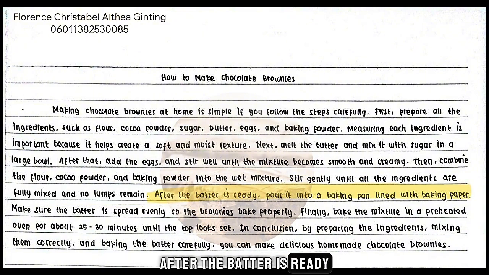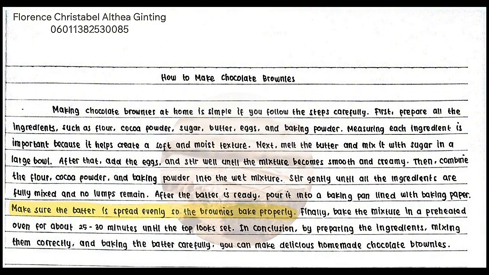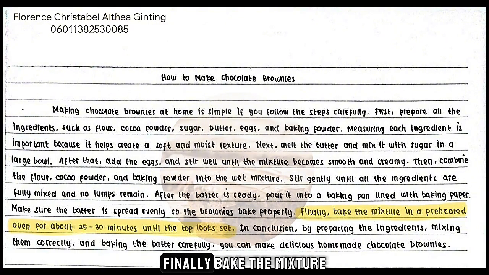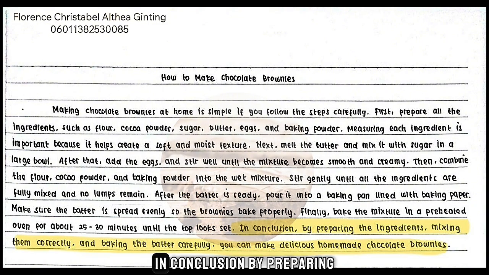After the butter is ready, pour it into a baking pan lined with baking paper. Make sure the butter is spread evenly so the brownies bake properly. Finally, bake the mixture in a preheated oven for about 25 to 30 minutes until the top looks set. In conclusion, by preparing the ingredients, mixing them correctly, and baking the butter carefully, you can make delicious homemade chocolate brownies.